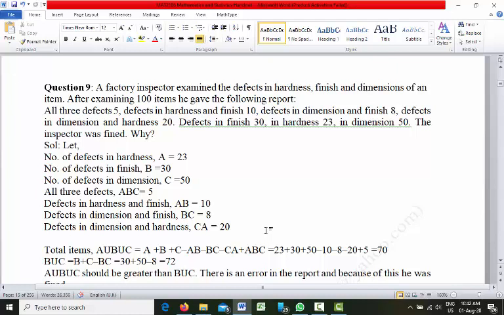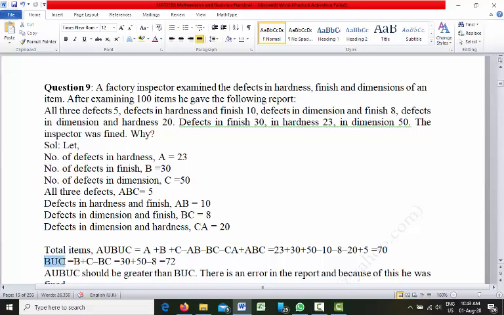Right, so total items A union B union C is equal to A plus B plus C minus AB minus BC minus CA plus ABC. If you put the values there, it is 70. Now pay attention.